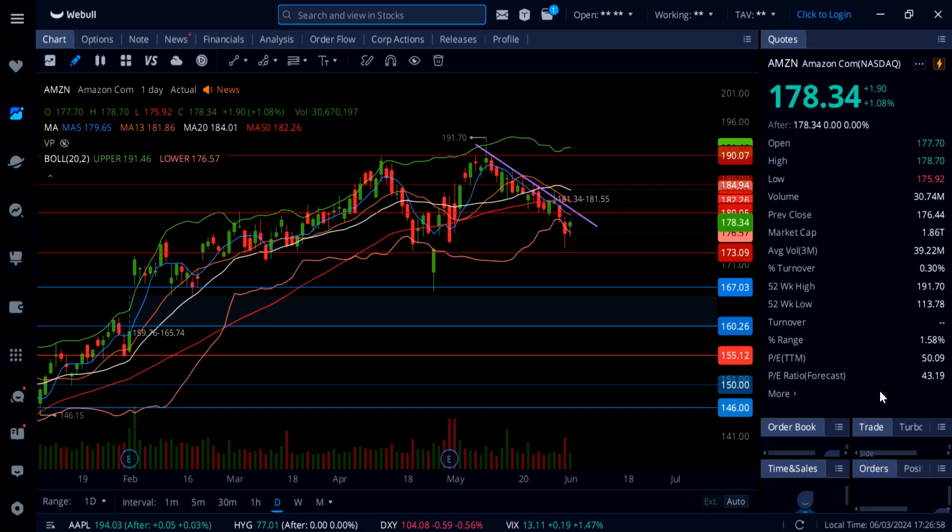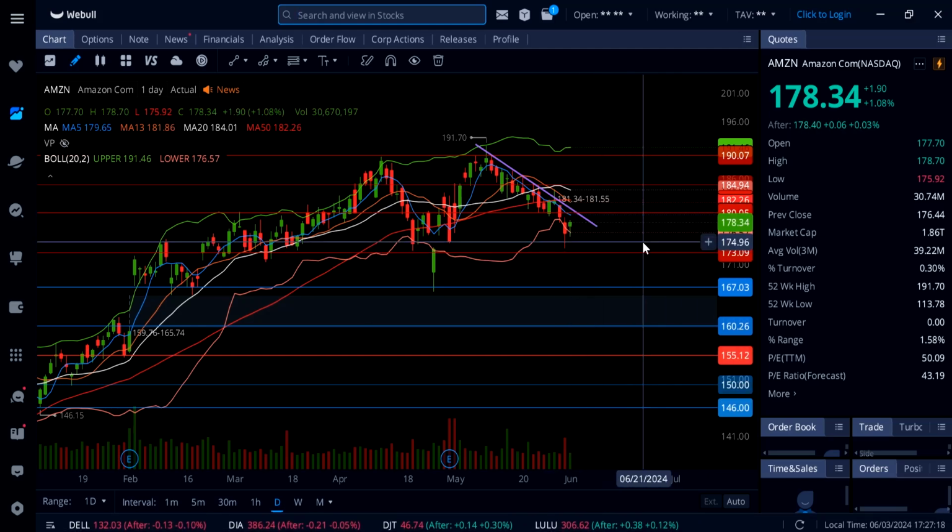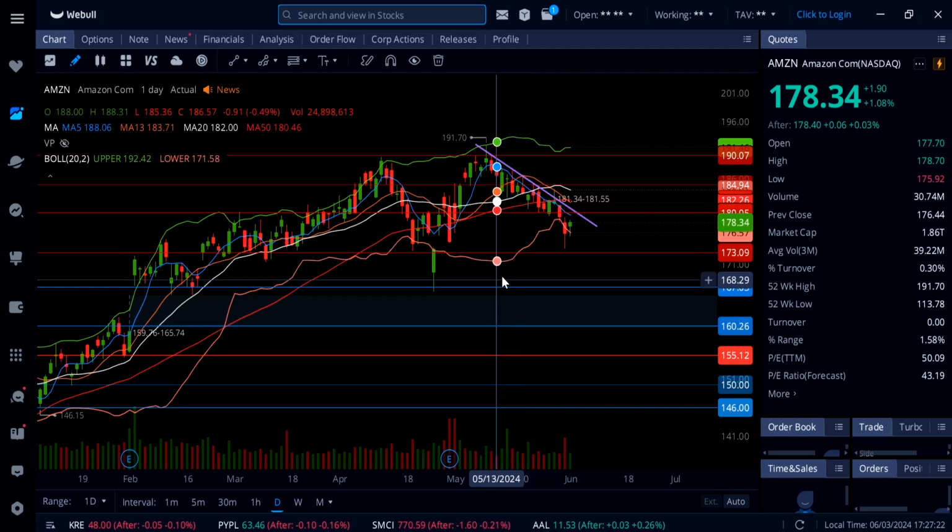On Amazon stock, it's up 1%. So Amazon, you guys saw that play that I was sharing with you guys last week. Got into Amazon at 175, and this thing exploded. Still holding some calls and took profit definitely today at 178, and still holding some calls for more upside up to this gap 181.55. Now here on Amazon, yes, again today there was a dip at 175, came down hitting lower Bollinger Band, went back up, and now green on the day.